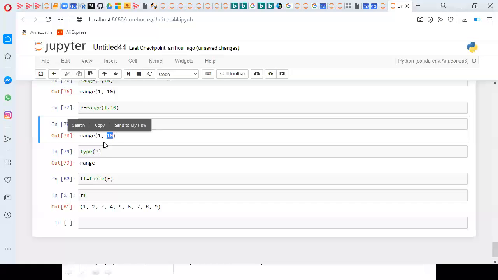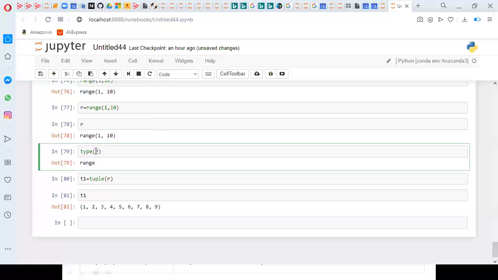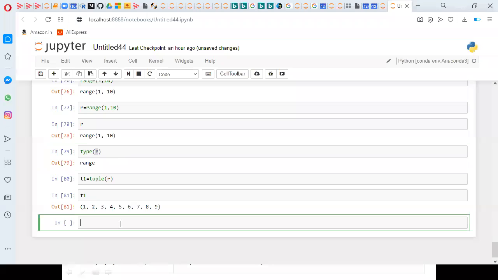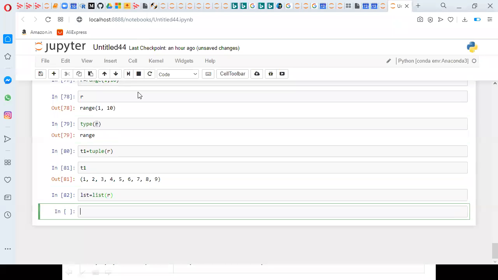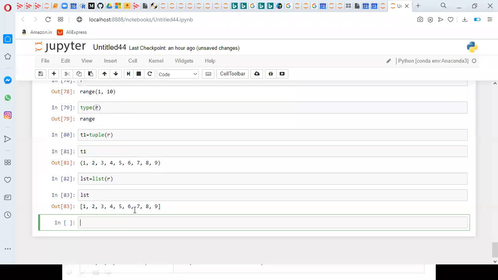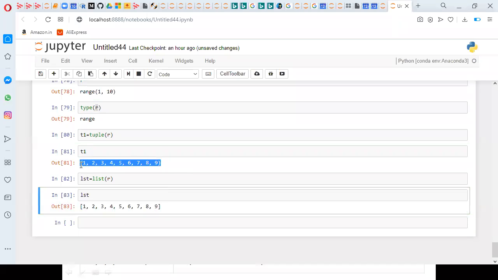So the range method is generating a sequence. Wherever you want, you can utilize it, either in a tuple or in a list also. If I want to prepare a list, go with list. Some LST equal to list of r. When I execute it and type LST, we'll get 1, 2, 3, 4, 5, 6, 7, 8, 9. So both outputs are the same.